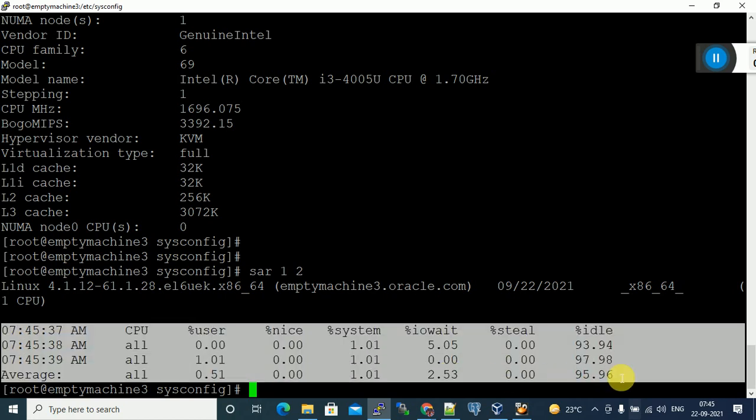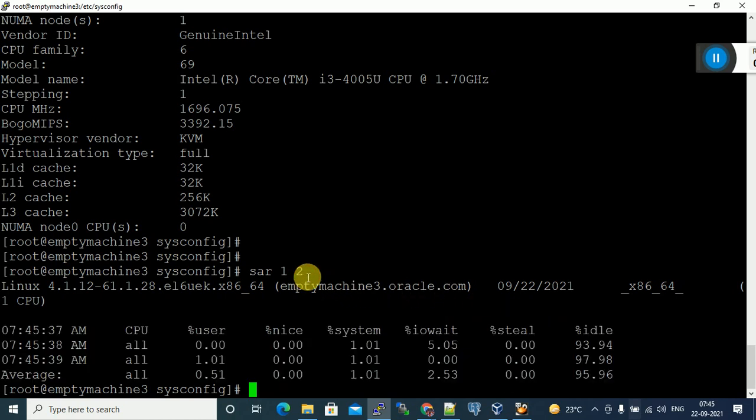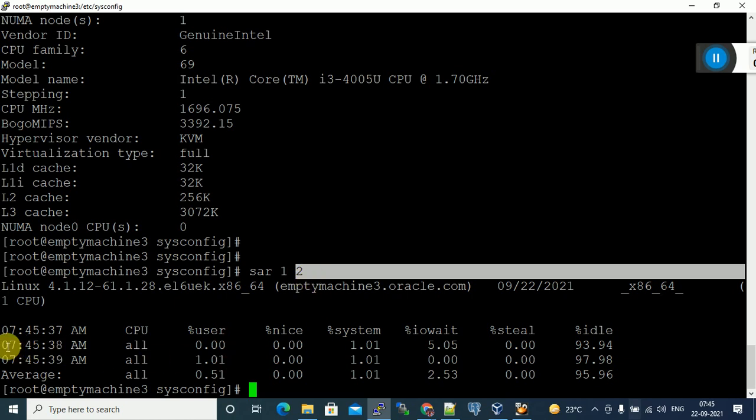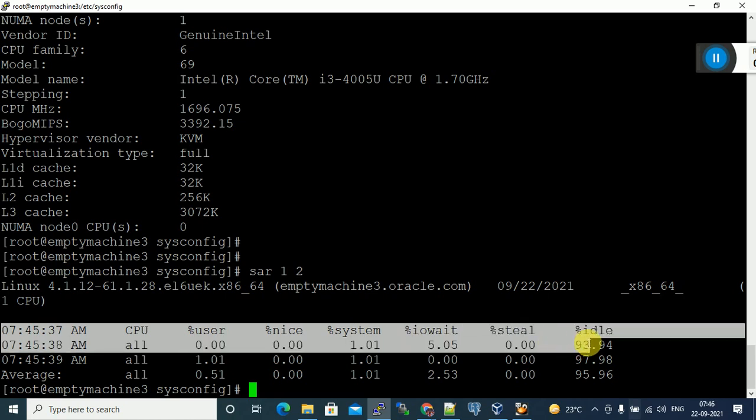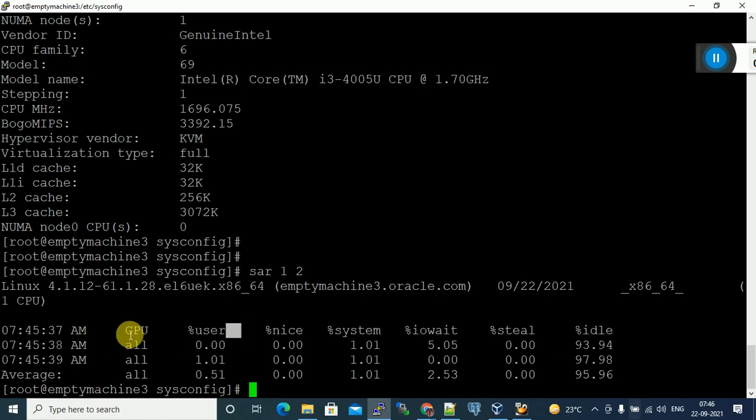How many outputs do you require? I gave two outputs, and these are the two outputs. These are the columns: CPU. We want to find the CPU utilization percentage. Percentage user means user utilization. It is 1% only, average usage 0.5% only. Percentage idle is almost 95%.